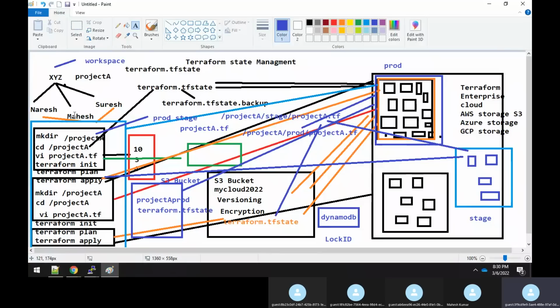So I hope you understood today's session, what we did. We will continue in the next session. We'll try to build some more understanding on this, and then we'll land into the practical. These two are important, whatever I told about stage and prod, to maintain a separate environment. This is what they'll ask in interviews: what is a workspace, how you maintain a workspace, how it will be used, and how the workspace can be used between these three different users. These are the things which they ask in interviews.